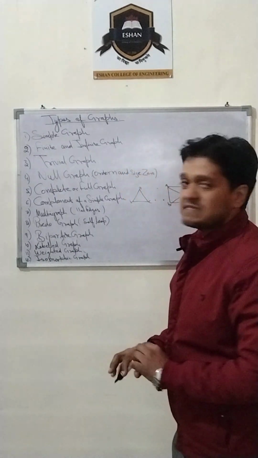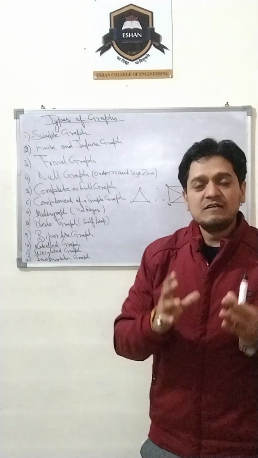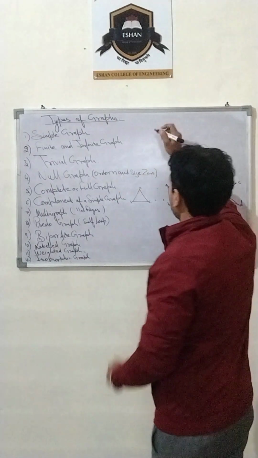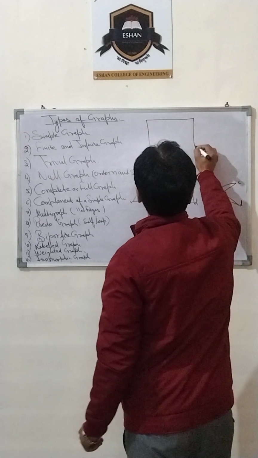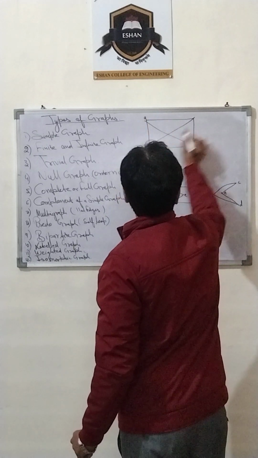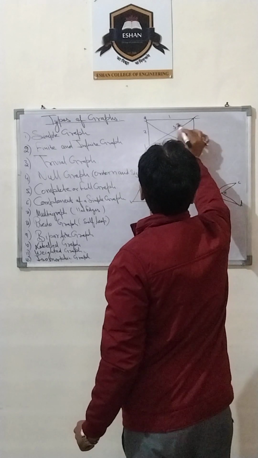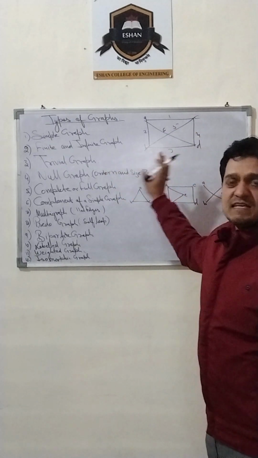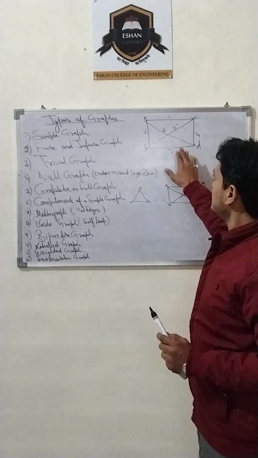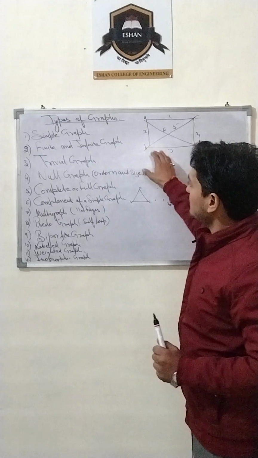So first we will take the simple graph. What is a simple graph? A simple graph means a graph having certain vertices and edges which doesn't contain any self loop or parallel edges. Likewise, this is a simple graph of vertices A, B, C, D and edges 1, 2, 3, 4, 5 and 6. In a simple graph there are no self loops and parallel edges. In this graph the vertices are 4 and edges are 6. This is called a simple graph.